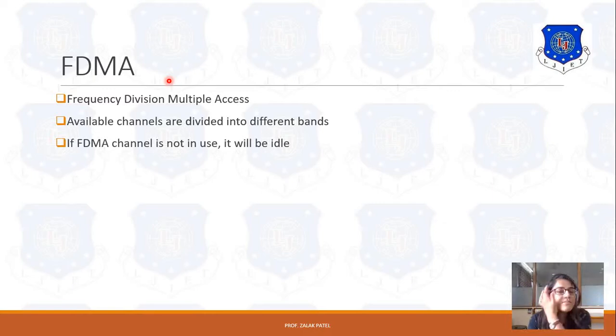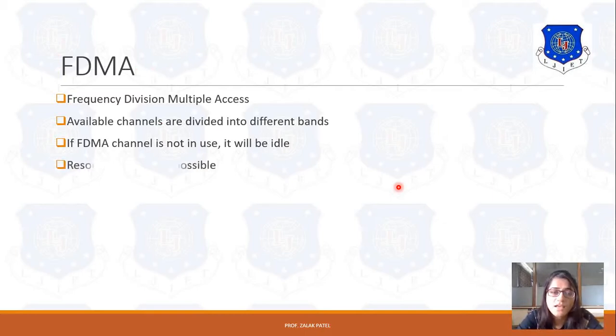Now FDMA is a type of access technique where if a channel is not used then it will be idle but not assigned to other users, means if the channel is free it is still not allotted to other users. Other users who require that particular band cannot use the channel which is allotted to some other user.